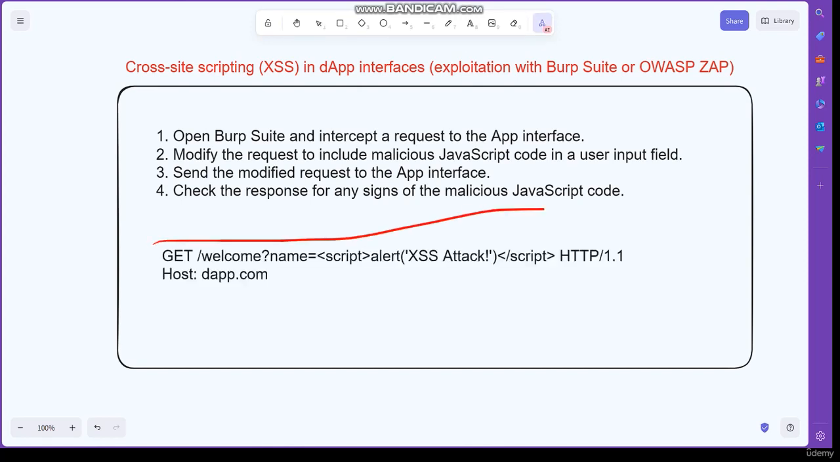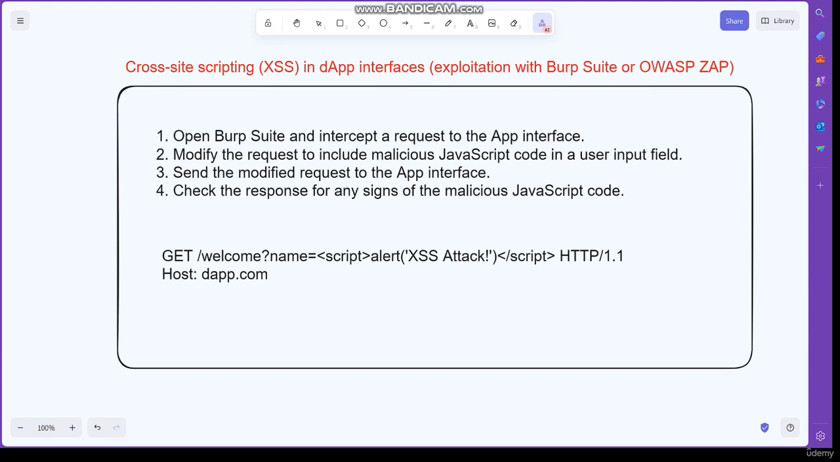This is the code I was talking about. In this example, the attacker includes a script tag in the name parameter of the request. If the app interface is vulnerable to XSS, the script will be executed in the user's browser.